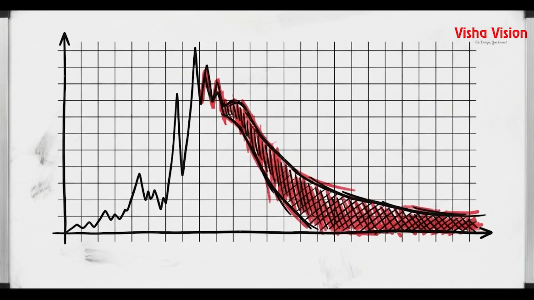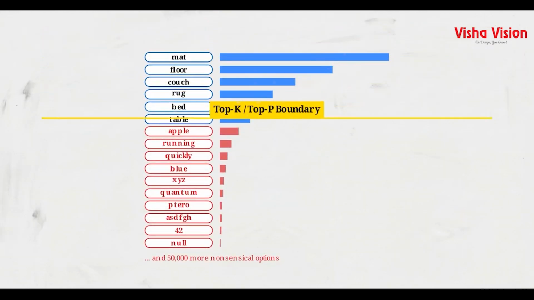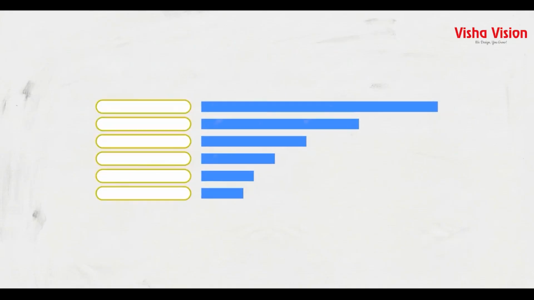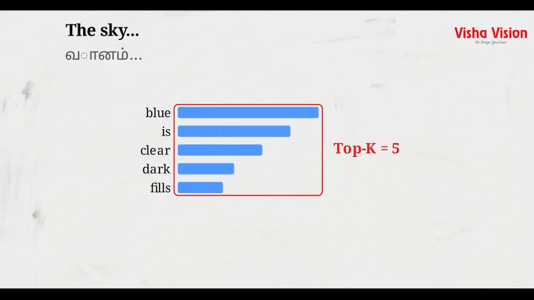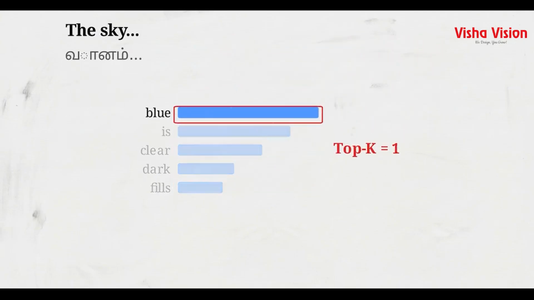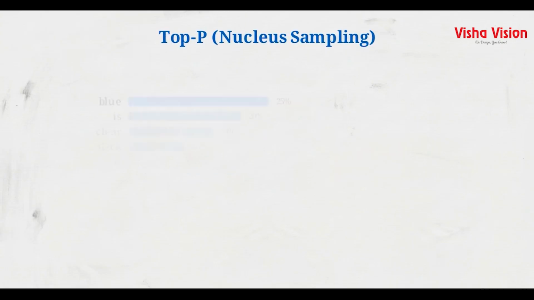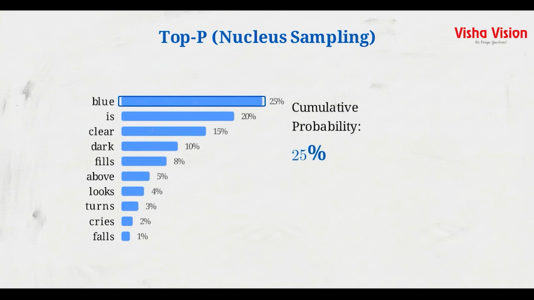High temperature creates a problem. It gives too much weight to the long tail, the thousands of nonsensical words at the bottom of the list. We need a way to filter that tail out. Top K acts as a hard numerical cutoff. It restricts the AI selection to a specific predefined number of top-ranked tokens. If you provide the prompt, "the sky," or "Vanam," the AI maps out 100 possible continuations. By setting top K to 5, the model immediately discards the other 95 possibilities. It can only pick from the top 5. Setting top K to 1 restricts the AI to a single choice, acting exactly like temperature 0.